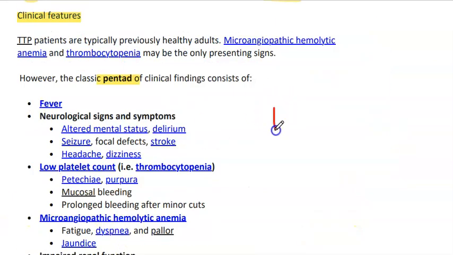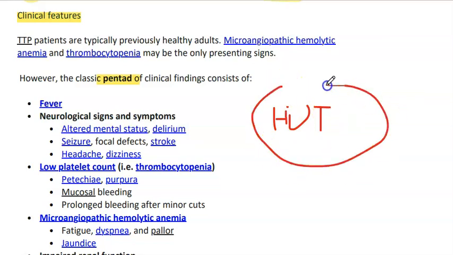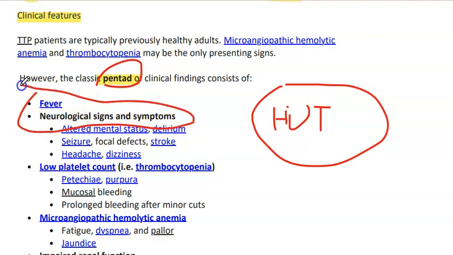Clinical features. As we have discussed earlier in hemolytic uremic syndrome, we made a mnemonic known as HUT. H is hemolytic anemia, U is uremia or acute kidney injury, and T is thrombocytopenia, which is known as the triad of hemolytic uremic syndrome. While here in TTP, we have a pentad. In addition to these three findings, we will have two additional findings: fever and neurologic signs and symptoms.